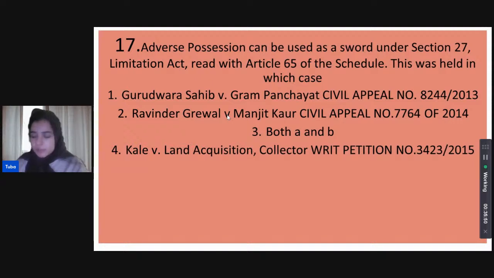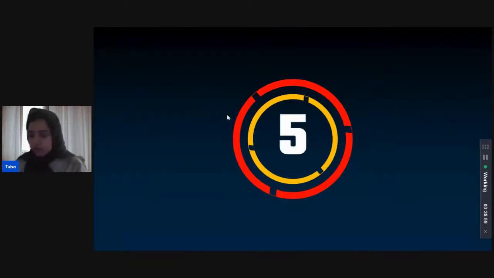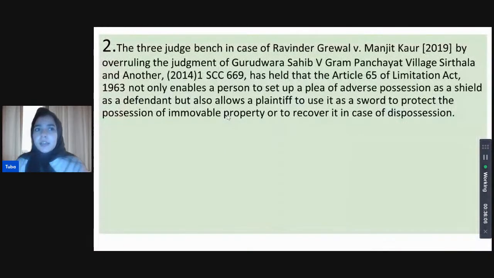Let's have a few guesses come in, guys. Kanupriya thinks it is the case of Ravindra Grewal versus Manjit Kaur. I've started the timer. Priyanka thinks it's Gurdwara Sahib. Okay, excellent. And Ravindra Grewal's case is correct.